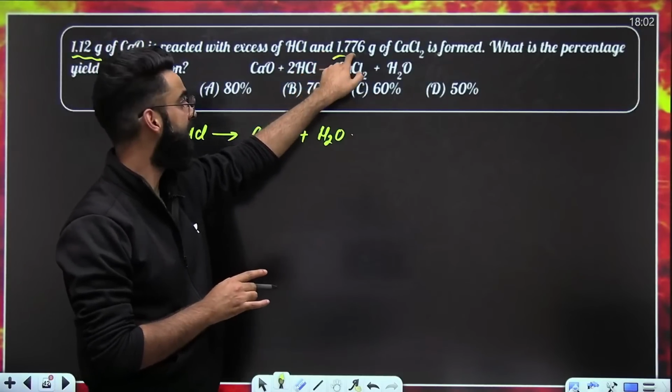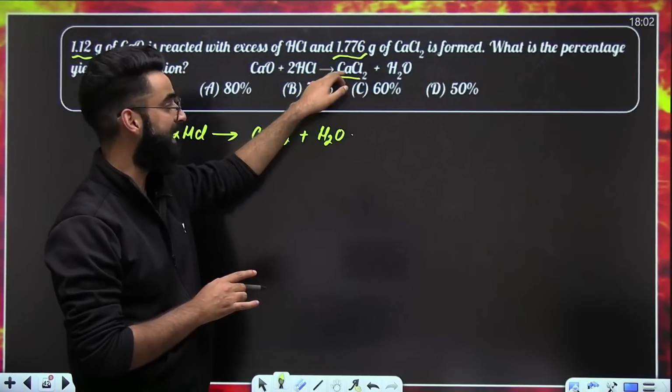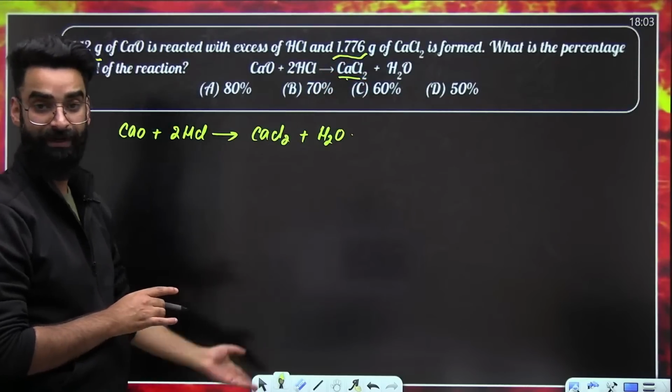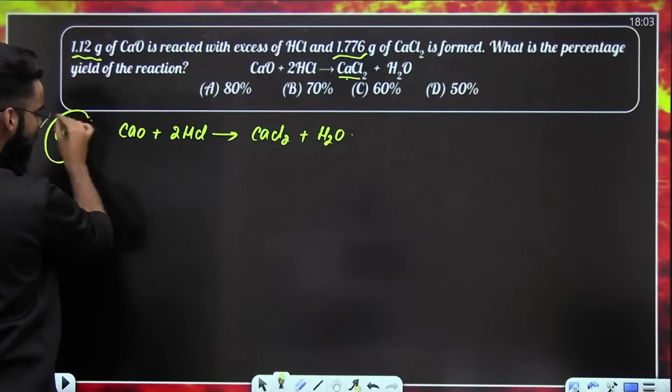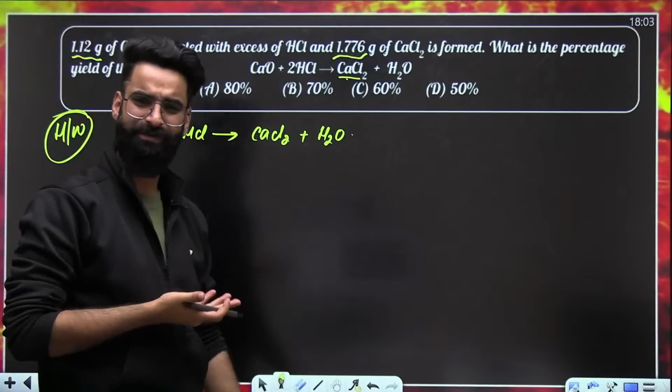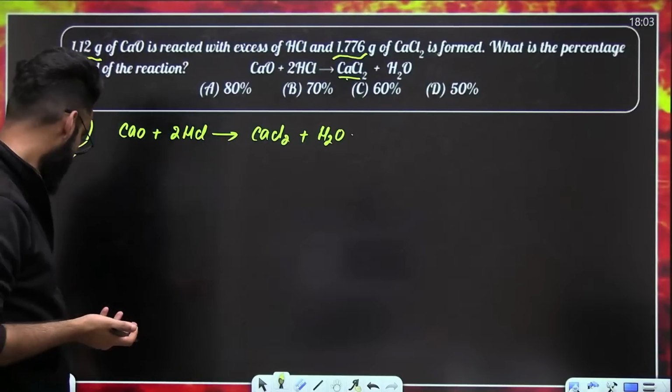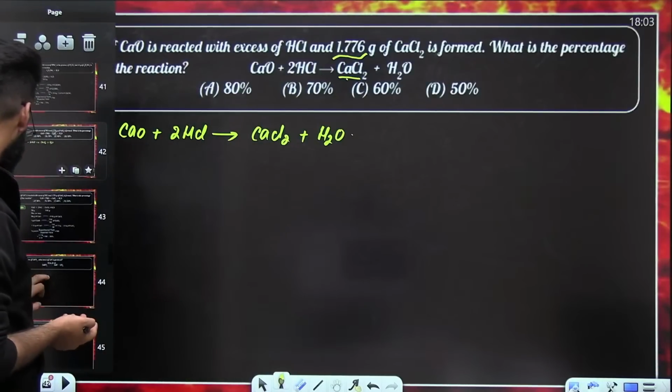So this is your experimental amount. Now you will calculate the expected amount of CaCl2 with the help of stoichiometry. It is a similar question, so this should be your homework question, because it's simple. It is of the same pattern. You can solve it. I'll show you some different question.